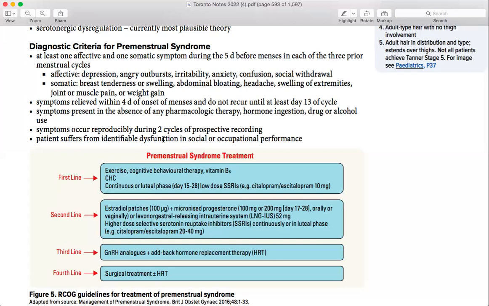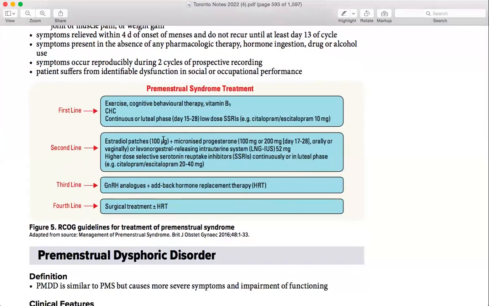But for that, you have to make sure that she has tried every single thing. She doesn't know what else to do, or nothing is working for her. She's really depressed and in urgent need of being treated. So you can go for surgical treatment and HRT. But we don't usually do it for women who want to get pregnant in the future.